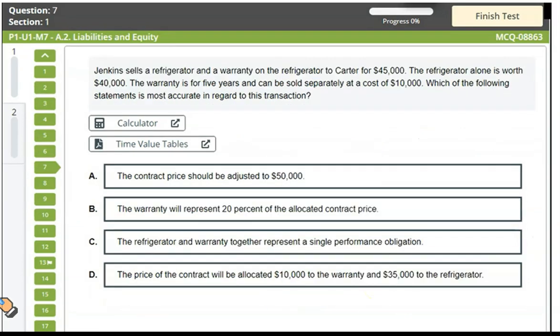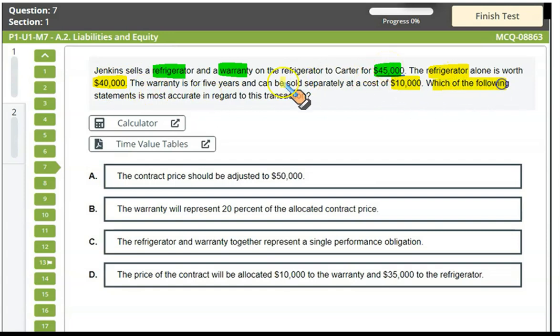Next. Jenkins sells a refrigerator and warranty on the refrigerator to Carter for 45,000. You are selling two things simultaneously, a refrigerator and a warranty, for a total of 45,000. Now listen, it says the refrigerator alone is worth 40,000 and the warranty is for 5 years and can be sold separately for 10,000. So they have separate values of 40 and 10, but collectively they are being sold for 45.